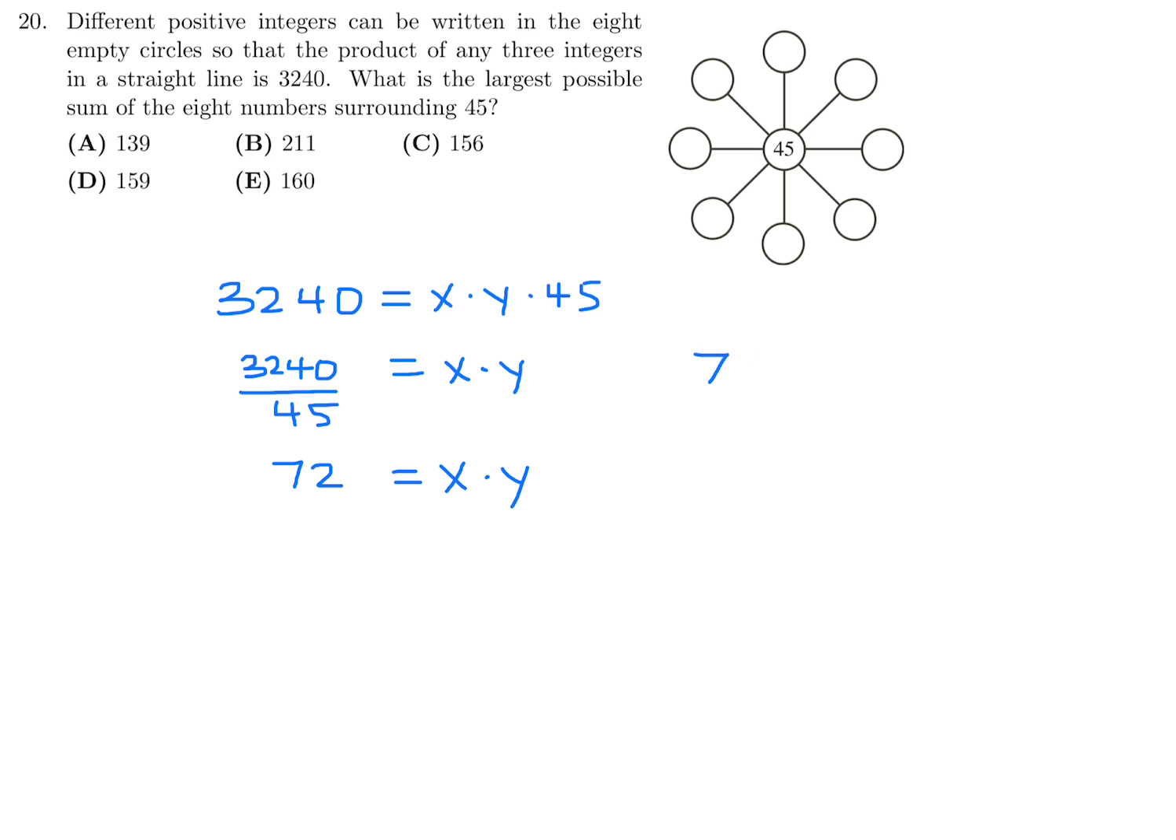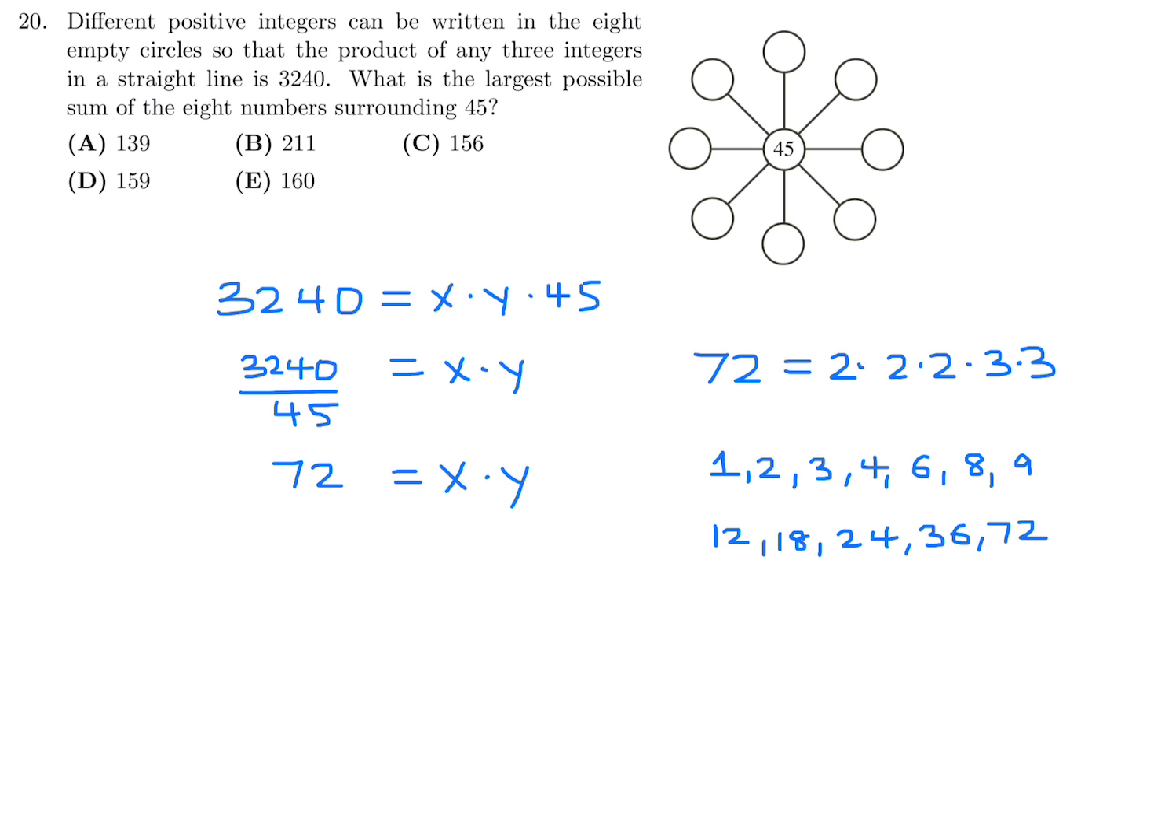So what I do is look at 72, concentrate on that number, and break it up into prime factors. It's 2 times 2 times 2 times 3 times 3, right? And therefore, all of its factors will be as follows: 1, 2, 3, 4, 6, 8, 9, 12, 18, 24, 36, and of course 72.